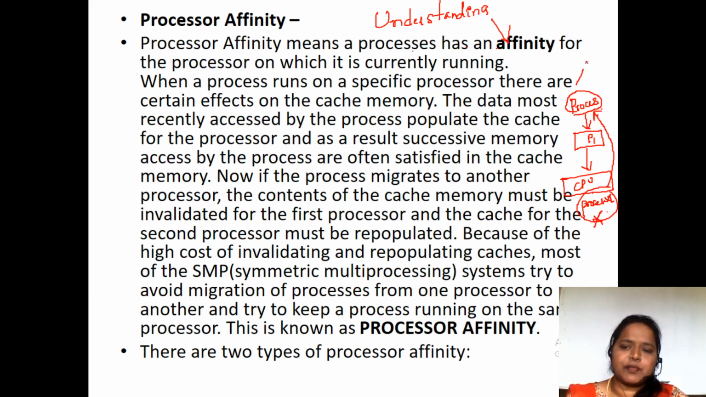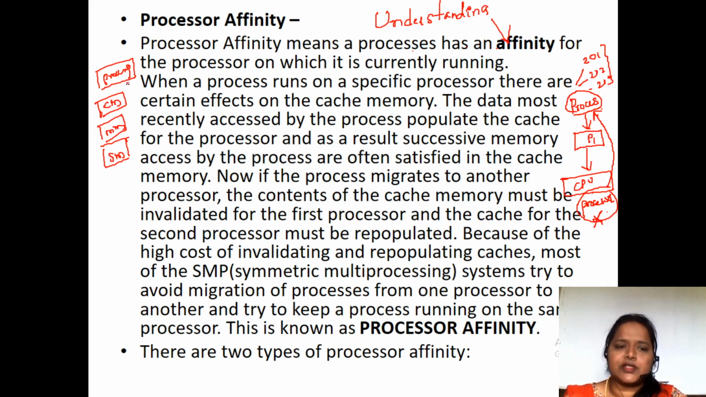Suppose process P1 is executing instruction 201, then it will go to 202, 203. So many instructions are there. So what is the hierarchy we are going to have? We'll have a secondary memory, a main memory, a cache memory, and then the processor. So if this processor wants any instruction, first it will check in the cache memory.